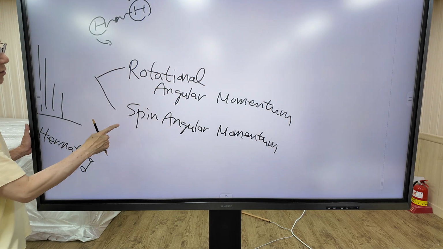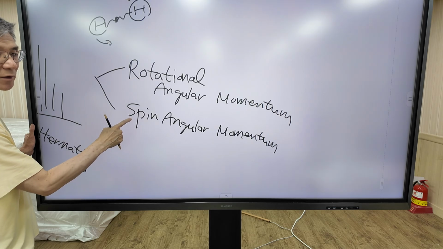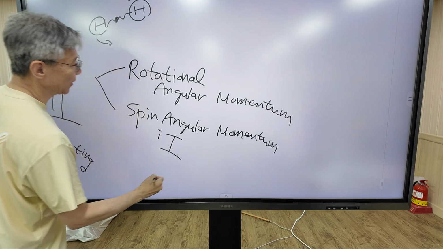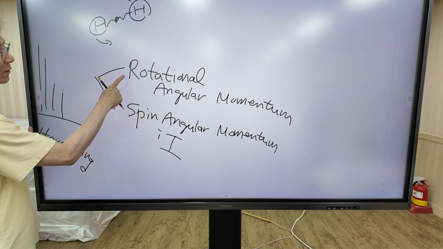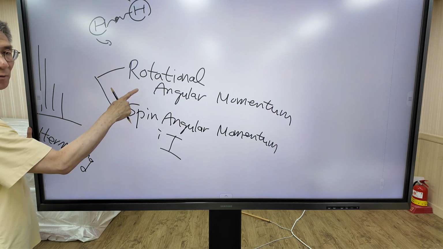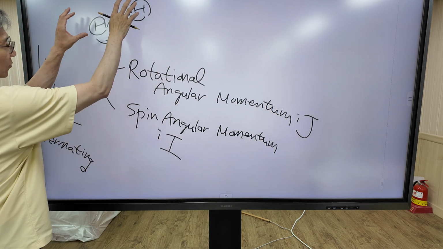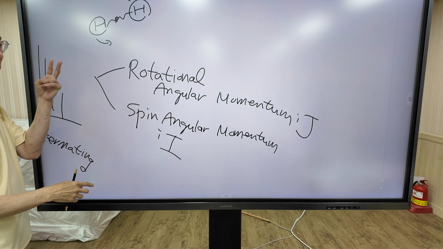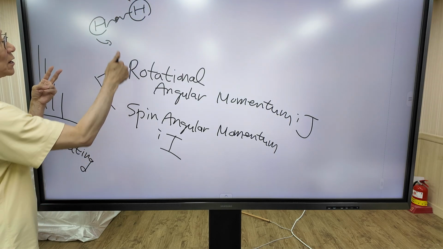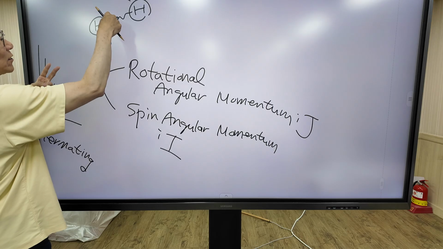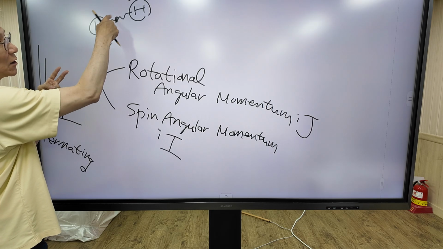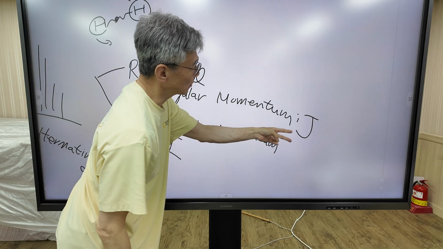The quantum number which designates spin angular momentum is I. The quantum number representing rotational angular momentum is J. The rotational angular momentum is one in which the molecule rotates about the center of mass. This angular momentum is designated as J.